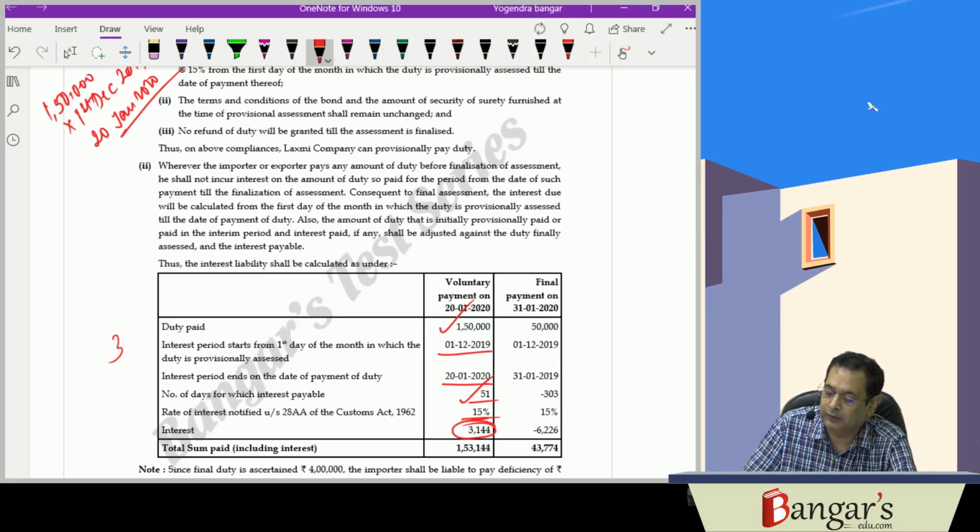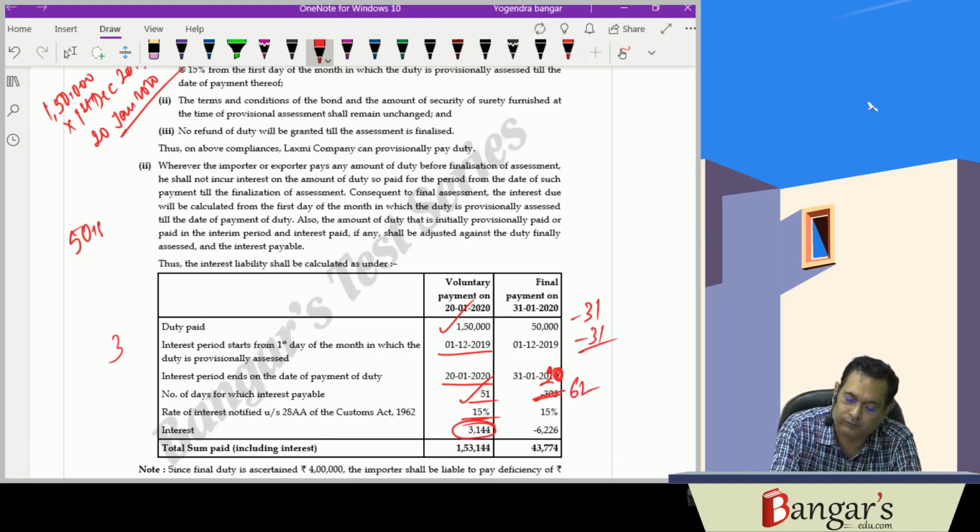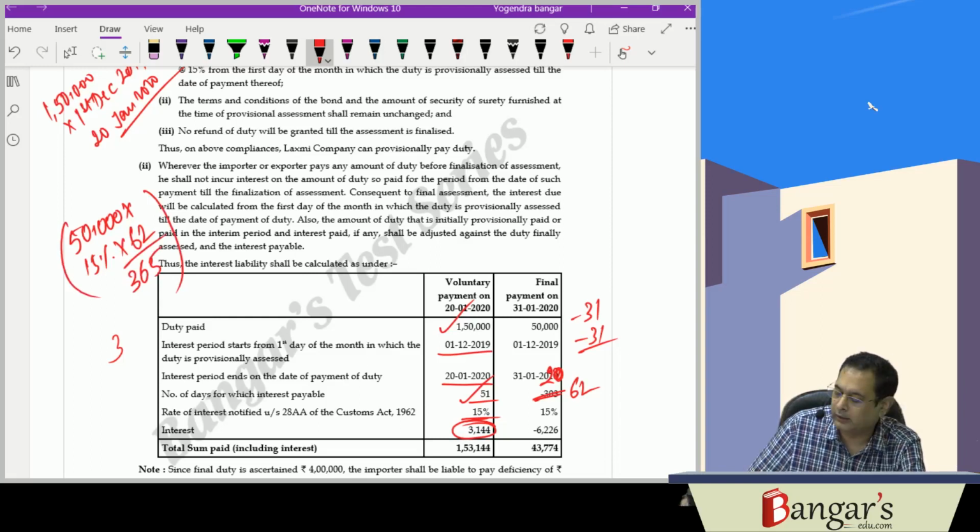And here actually the calculation will be of how many days? 31 days for December and 31 days for January, 62 days. And if we calculate 50,000 into 15% into 62 divided by 365, or you can take it as a leap year for 366 days, it works out to 1274.